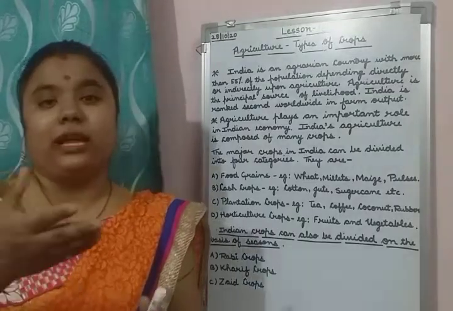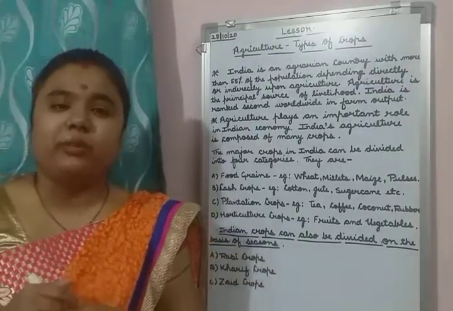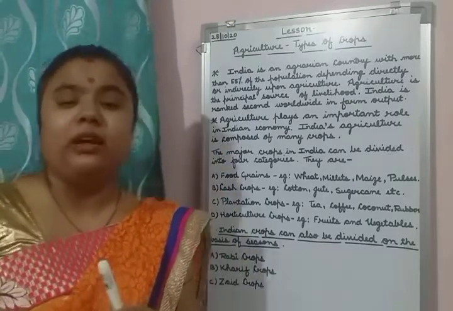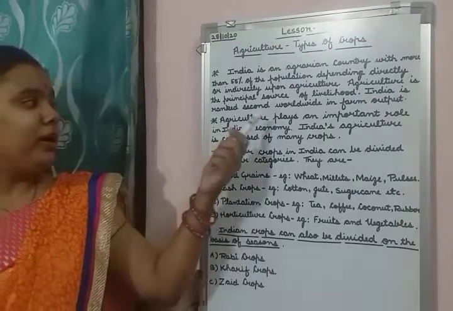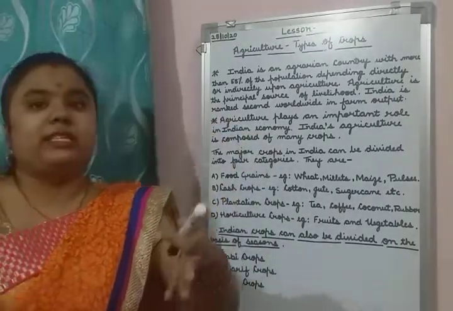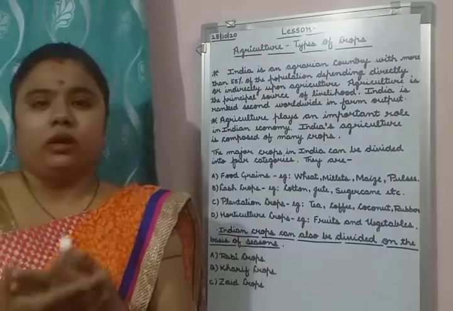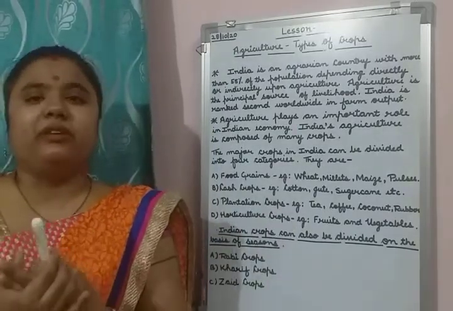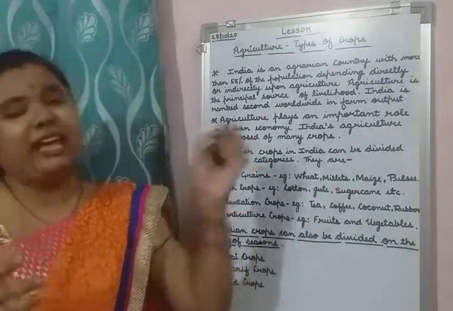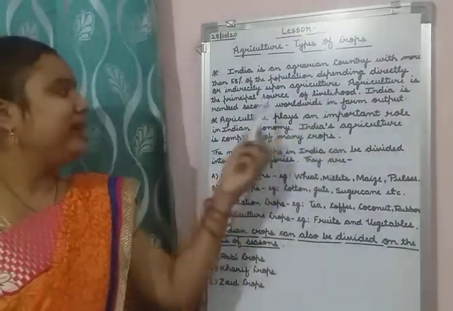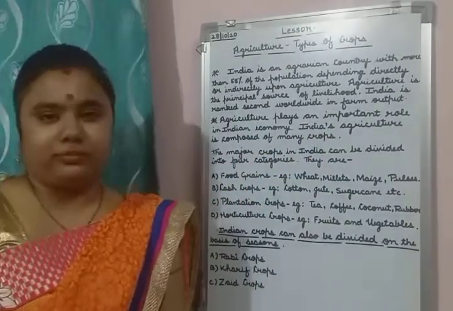Like crops, so many types of crops are there. Those farmers are doing the farming, they are putting the crops in the land. Because of the crops we are getting so many things. So it is the principal source, the main source of livelihood. If the people are able to live on the land, it is because of agriculture. Then India is ranked second worldwide in farm output.